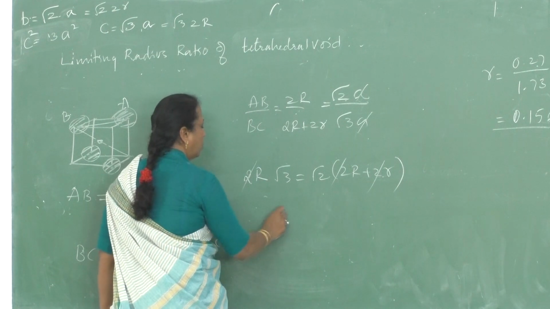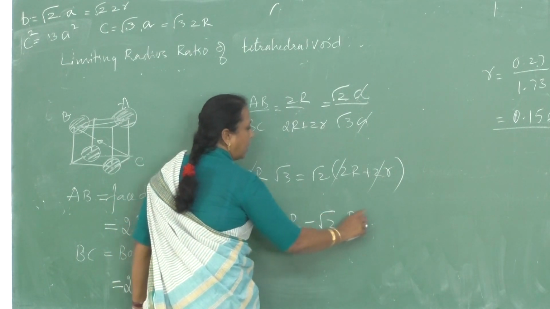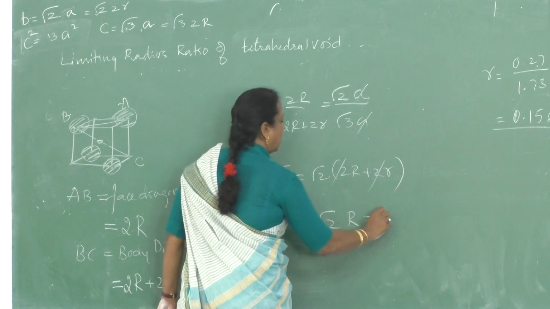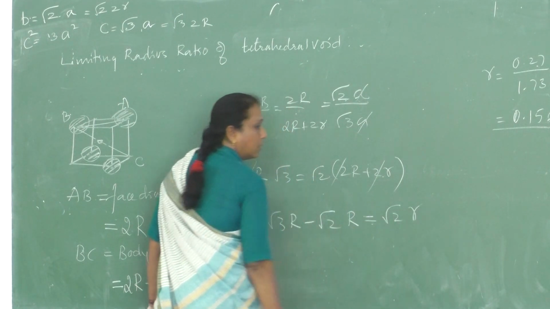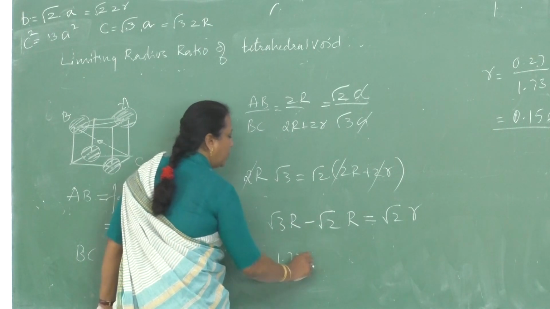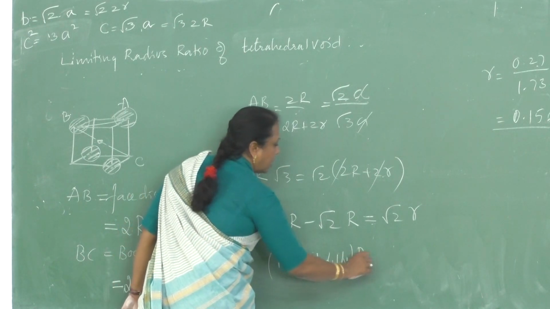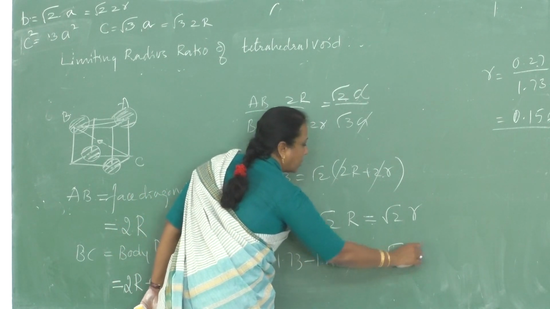Okay, √3 into capital R minus √2 into capital R is equal to √2 into small r. Okay, √3 is 1.73, √2 is 1.414, into capital R is equal to √2 into r.